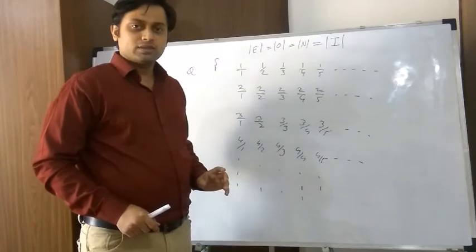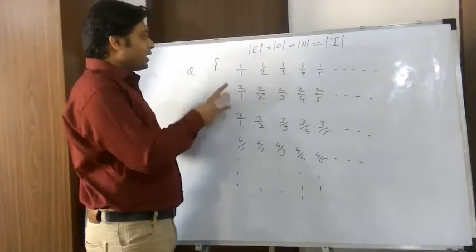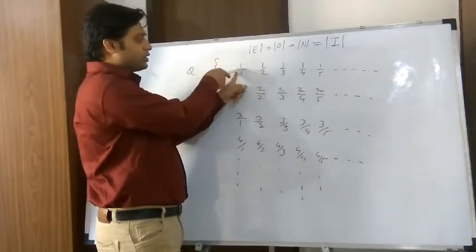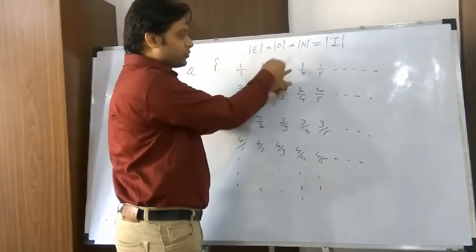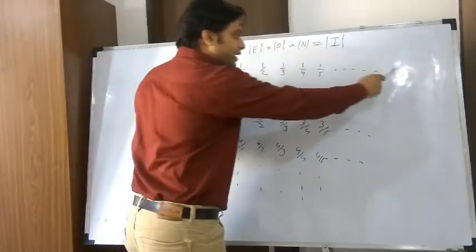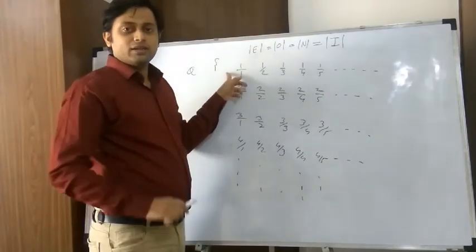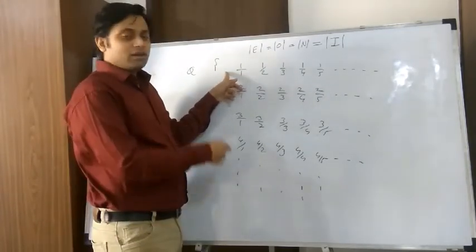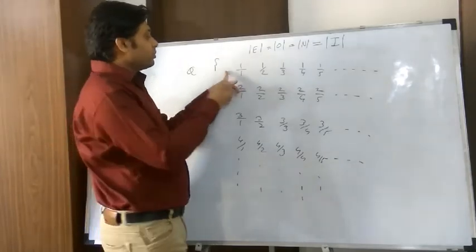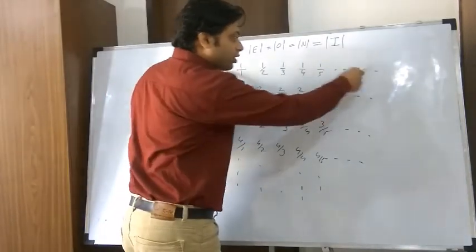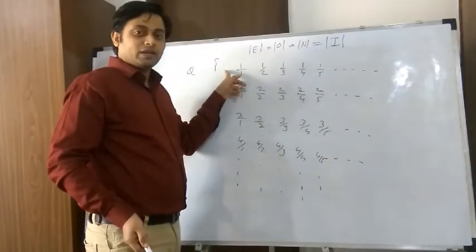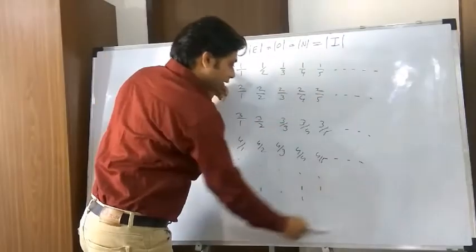Okay, so if I start mapping row wise, 1 is assigned to this, 2 is assigned to this, 3 is assigned to this, 4 is assigned to this. So there are infinite fractions in the row and I have infinite natural numbers. So with this mapping, I will not be able to finish the mapping of the first row itself because of infinite numbers over here. So all these numbers will remain unmapped.